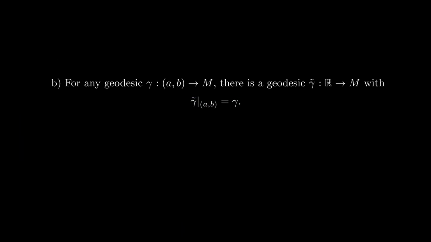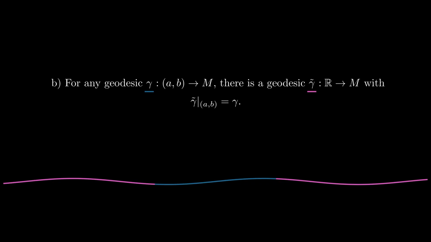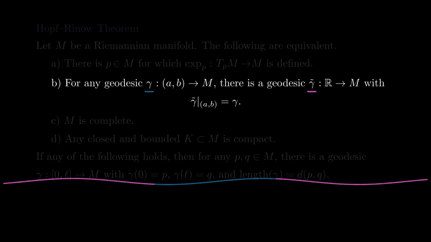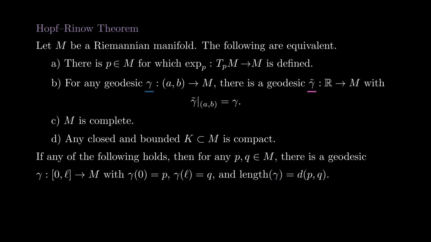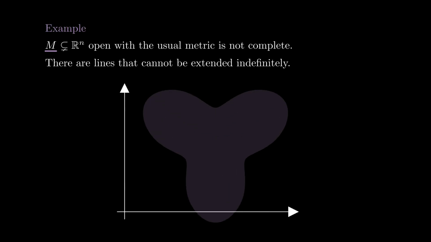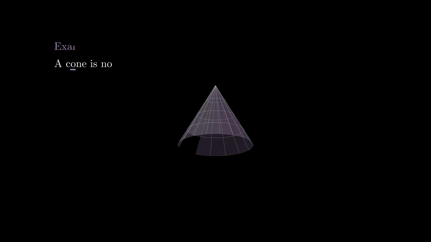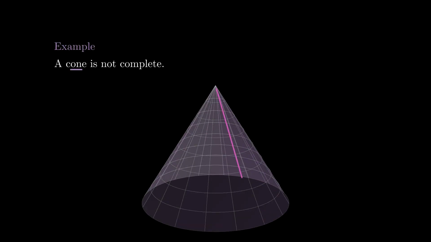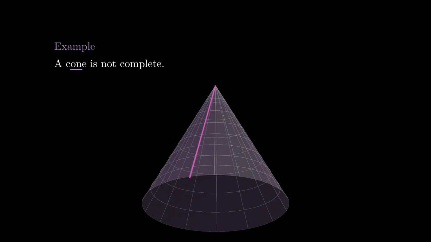The second equivalence says that any geodesic can be extended indefinitely in both directions. The third one is that the manifold is complete, and the last one that closed and bounded subsets of the manifold are compact. The second condition is easily seen to fail in the examples we mentioned before. If you have an open set in R^n with the usual metric, there are straight lines that cannot be extended indefinitely, making the manifold incomplete. In the cone, the straight lines that go up to the tip of the cone cannot be extended any further, so the cone is not complete either.